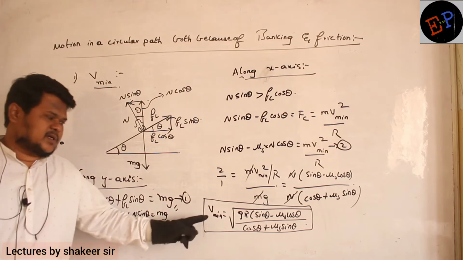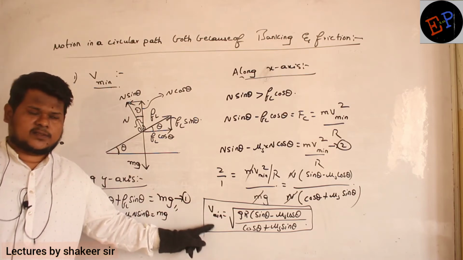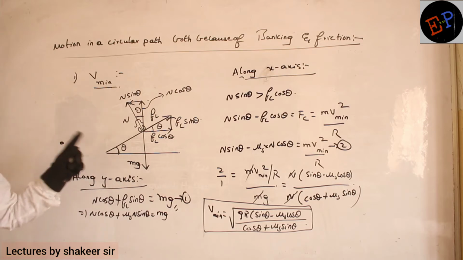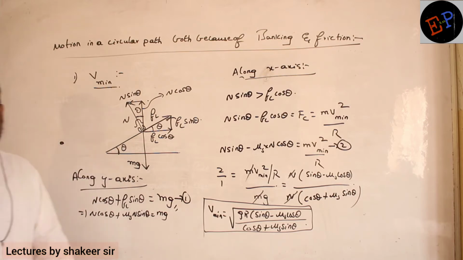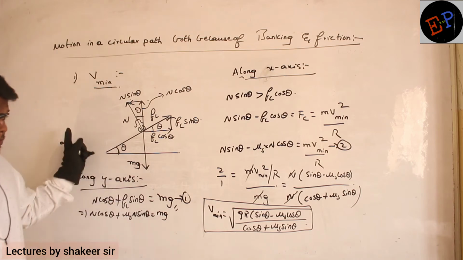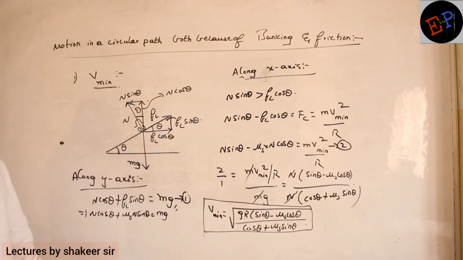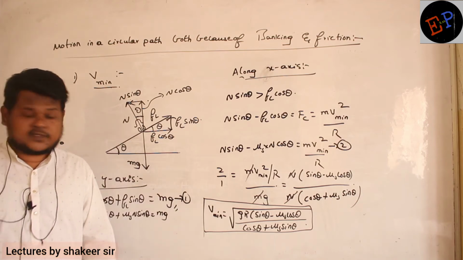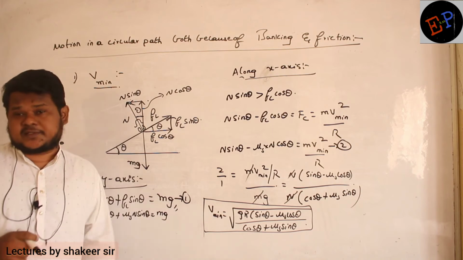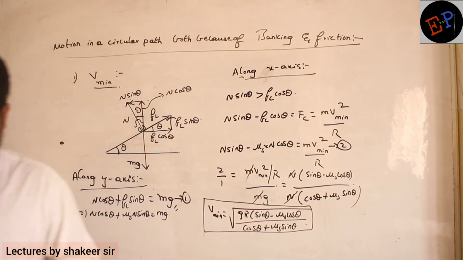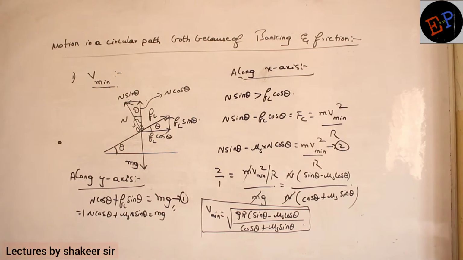If it travels at less than this velocity, the body cannot move in a circular path, but it will slip toward the center of the circle, or the bottom of this inclined plane or road. Are you able to understand? Any doubt here? Okay. Now if you have understood this, then try to derive the equation for maximum velocity.